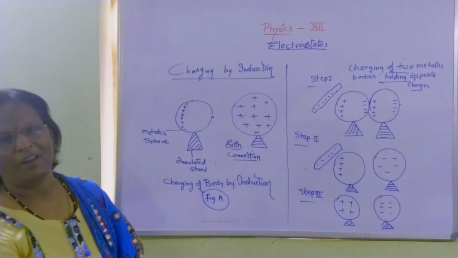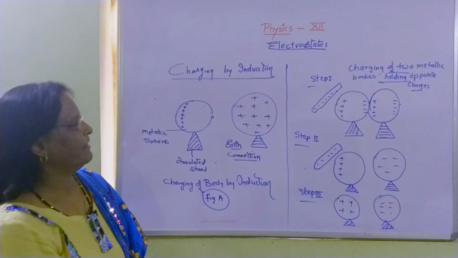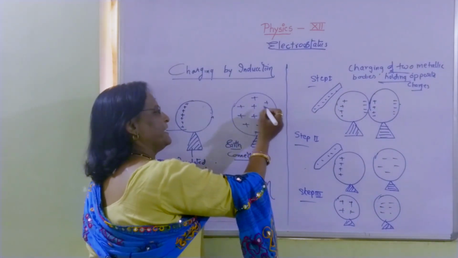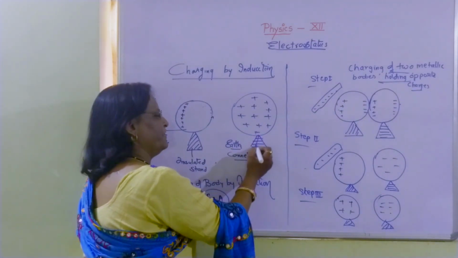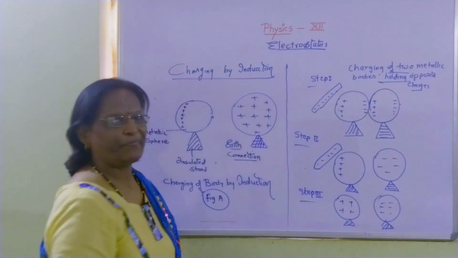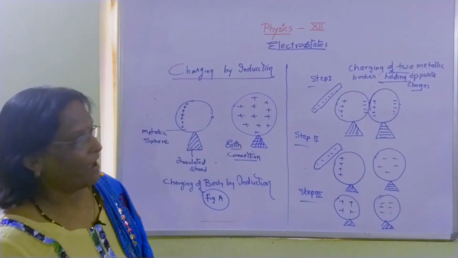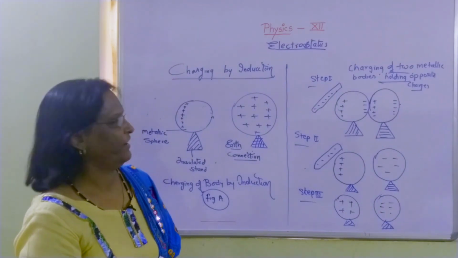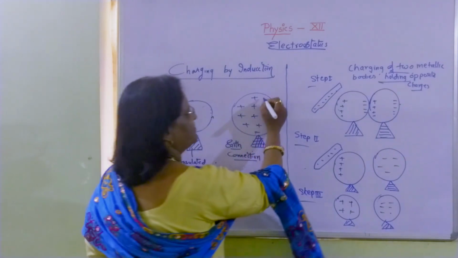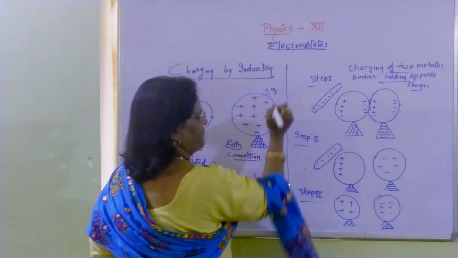Nowhere push and pull is left, and these positive charges get redistributed on the metallic sphere, which is already on the insulated stand. Now you see how a completely uncharged body with Q equal to 0 has been charged with Q positive.